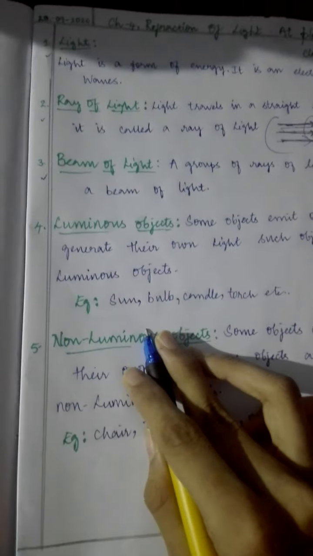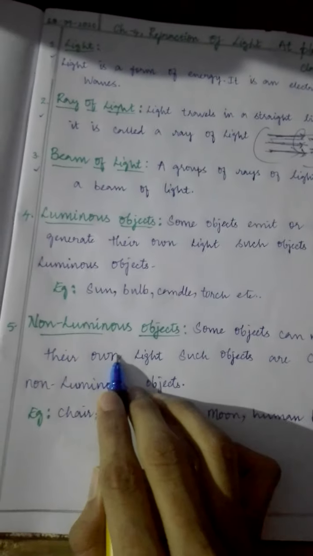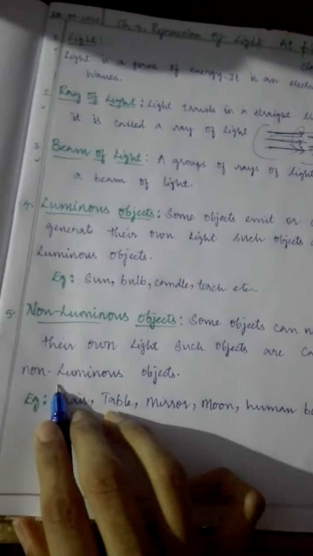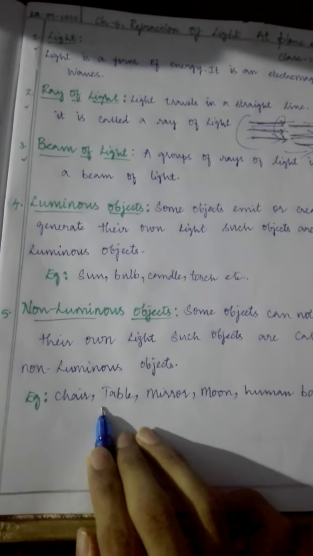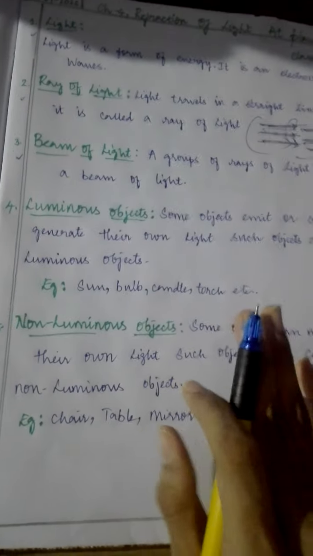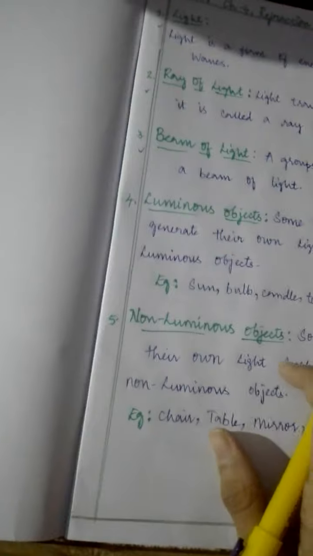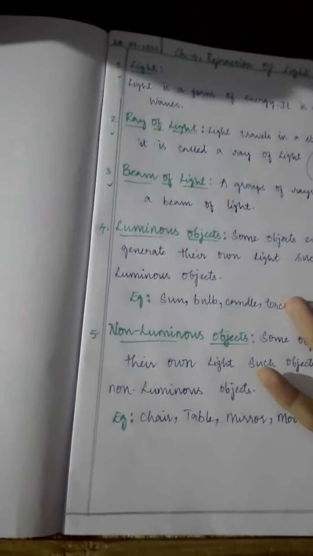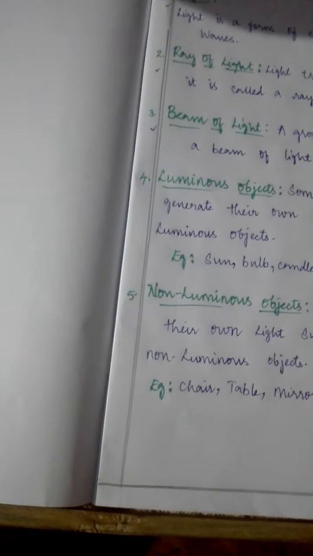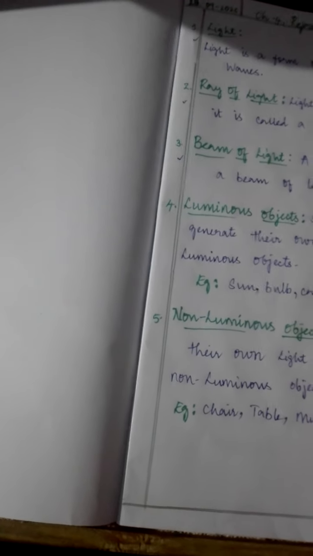Coming to non-luminous objects. Some objects cannot generate their own light. Such objects are called non-luminous objects. Chair, table, mirror, moon, human body. These do not depend on themselves for light; they depend on another source. Okay, you are getting my point over here, children. They don't create their own energy, children.